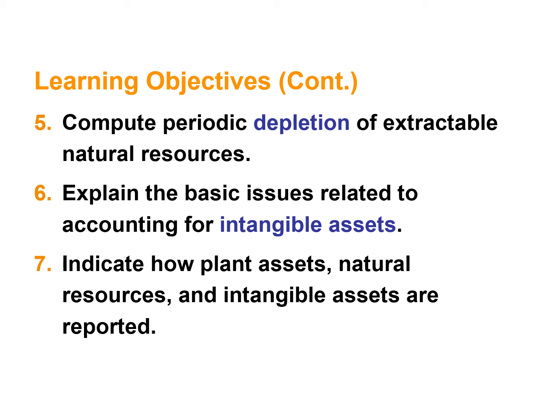Sixth, explain the basic issues related to accounting for intangible assets. We have different kinds of intangible assets as well, for example patents, goodwill, all these things. These intangible assets provide us benefit, but in this case we use the concept of amortization, as the benefit they are providing will decrease with the passage of time. So what kind of entries will we make in the case of intangible assets, and indicate how plant assets, natural resources, and intangible assets are reported in the balance sheet.